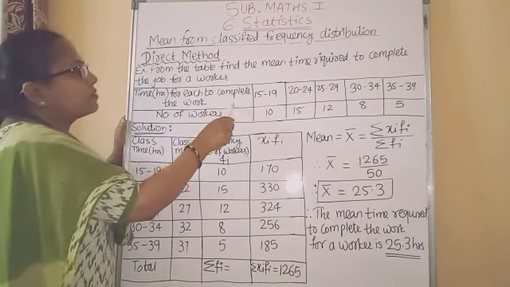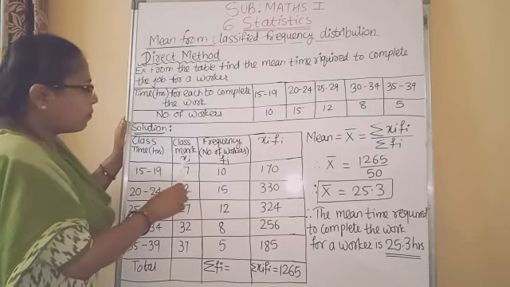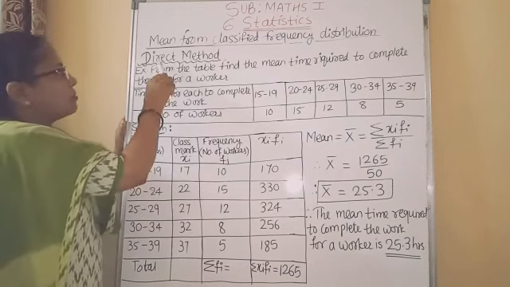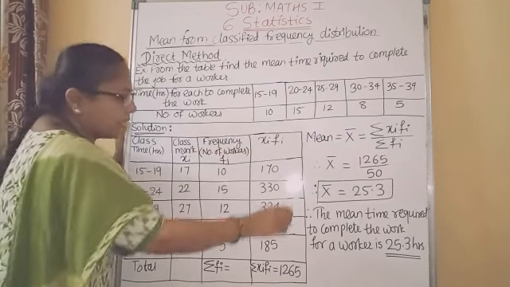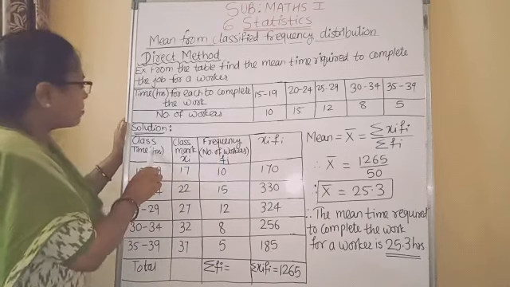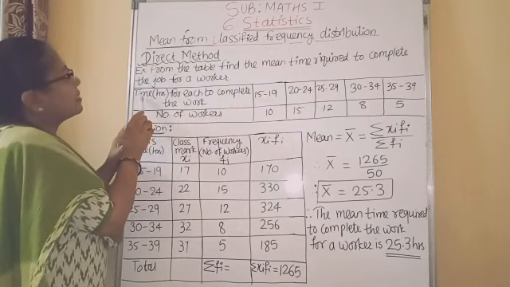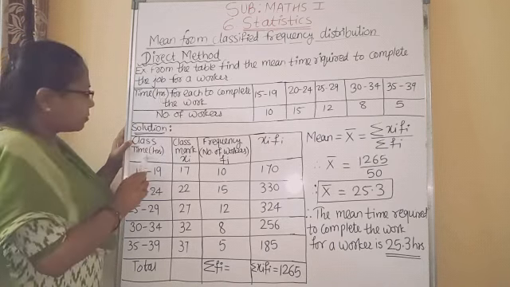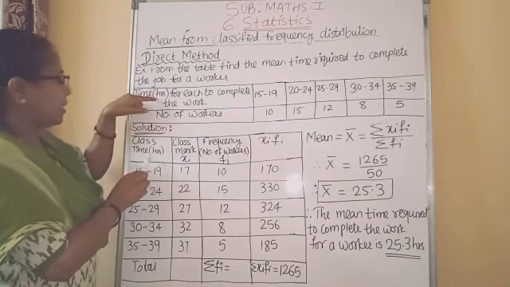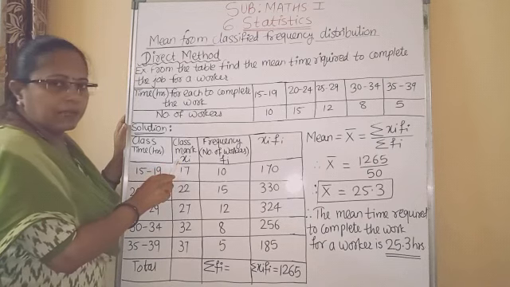First we have to prepare one table which contains 4 columns to find the mean using the direct method. In the first column we write the classes given in the question. This class represents time in hours, so we specify class, and below that time in hours. The second column is class mark.